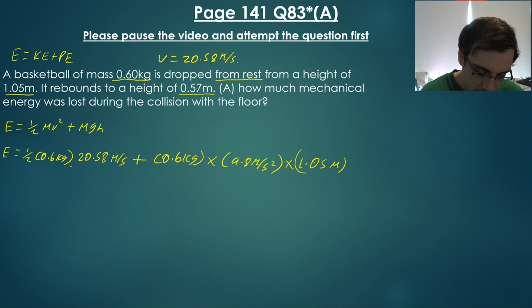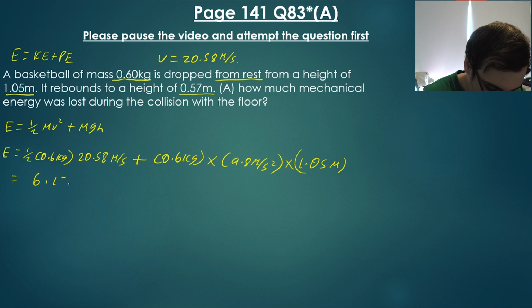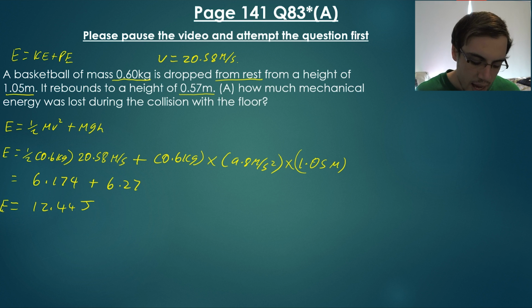So we simplify this down. 1/2 of 0.6 times 20.58 is going to give us 6.174. And then 1.05 times 9.8 multiplied by 0.6 is going to give us 6.27. So these two combined give us a total energy of 12.44 joules. Okay, so that's really interesting.